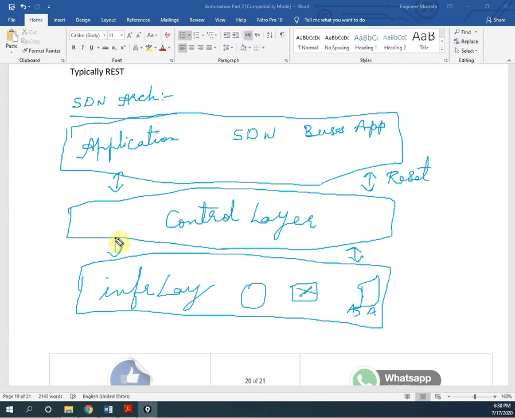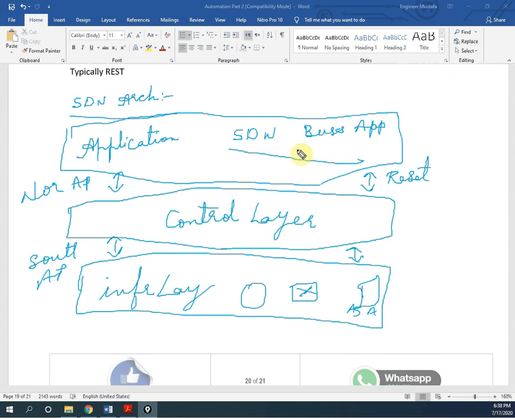As we discussed, an API is nothing but software, an application. With that we can make communication between different applications or different computers, machine to machine communication, with the help of APIs. This one we call the northbound API and this one we call the southbound API. What is northbound and what is southbound, we are going to discuss everything. Just remember this is the SDN architecture. In this we have one application layer, and in that we have the applications.